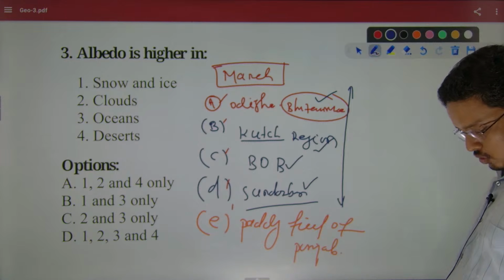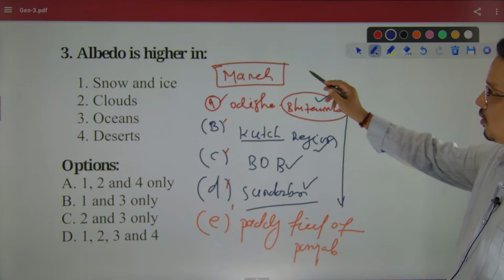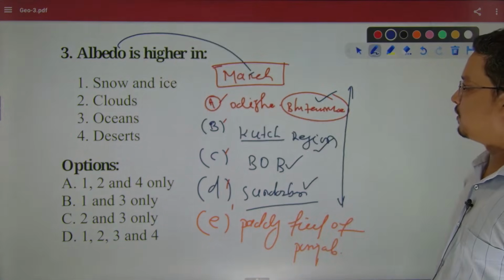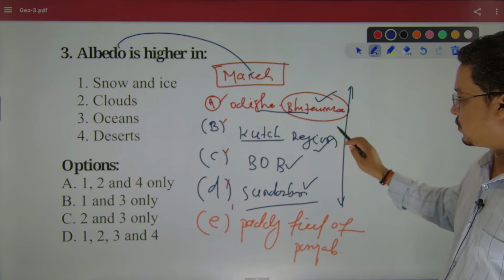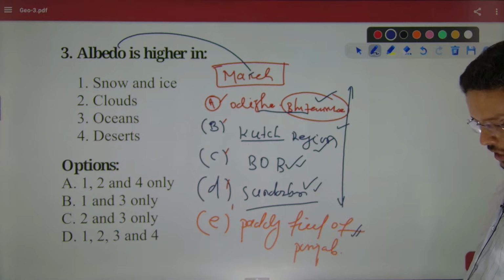In the month of March, which region of India will have maximum albedo? Whether Bhitarkanika in Odisha, Kutch region, Bay of Bengal, Sundarban, or the paddy field of Punjab.